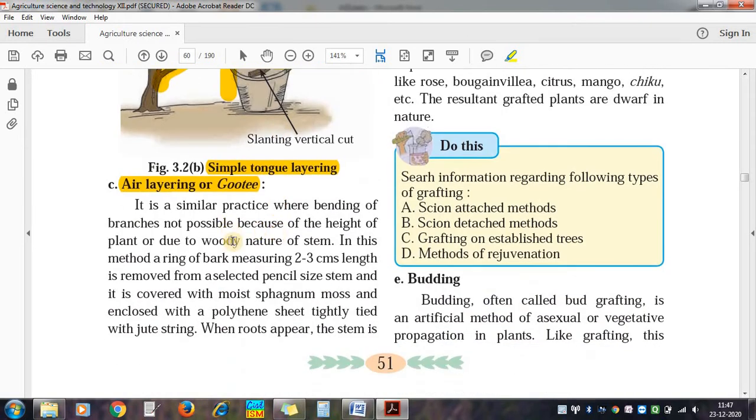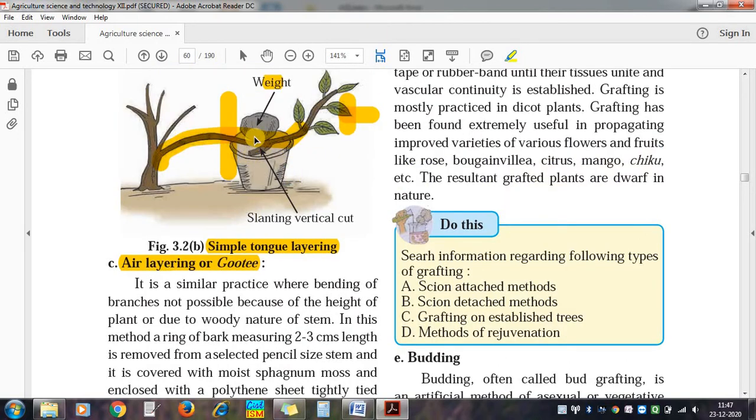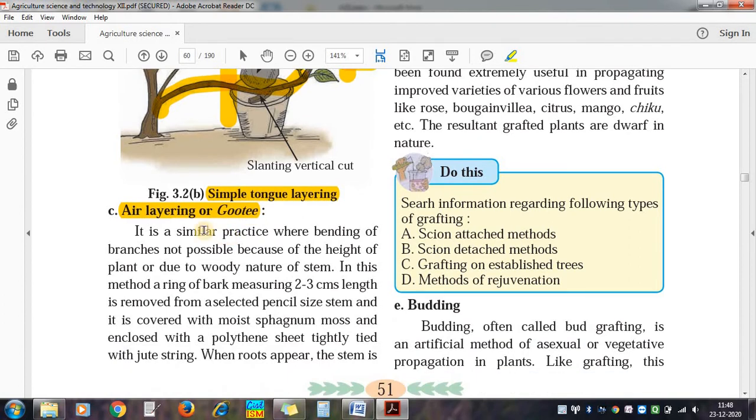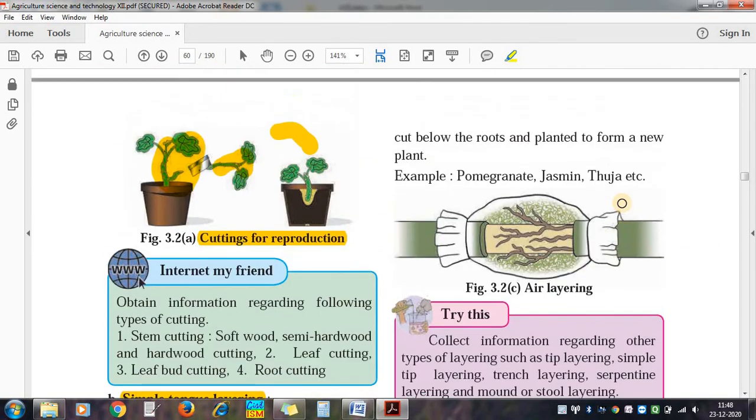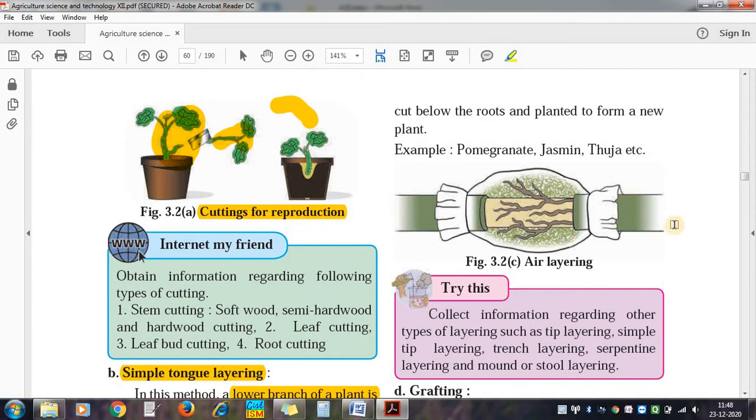Now air layering, or it is called gutti layering. Simple layering is done in the soil, while air layering is done in the air. Means the branch is not to be bent down in the soil. We can have this picture. Now this is a branch of a plant. For example, we can use it in fig, pomegranate and jasmine. So this is the branch, it is live, it is not cut off.